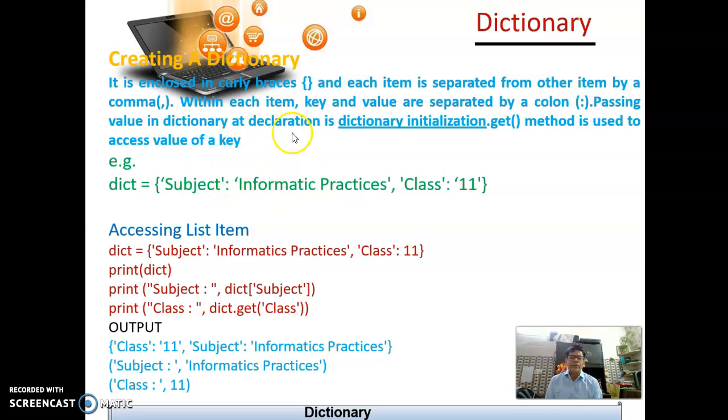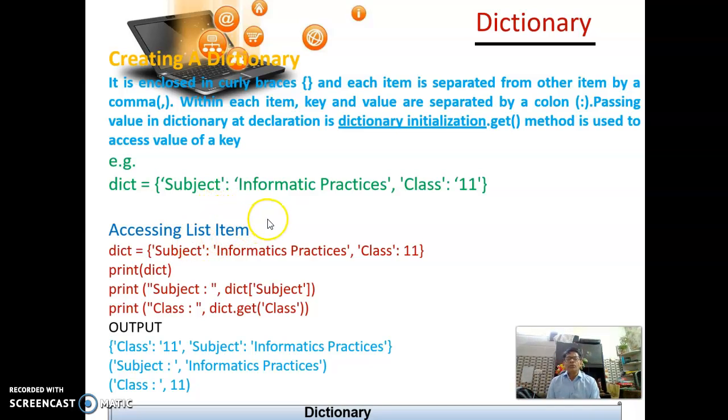Each element has two parts, key colon value. The whole thing is enclosed with curly braces. This identifies that this is a dictionary.